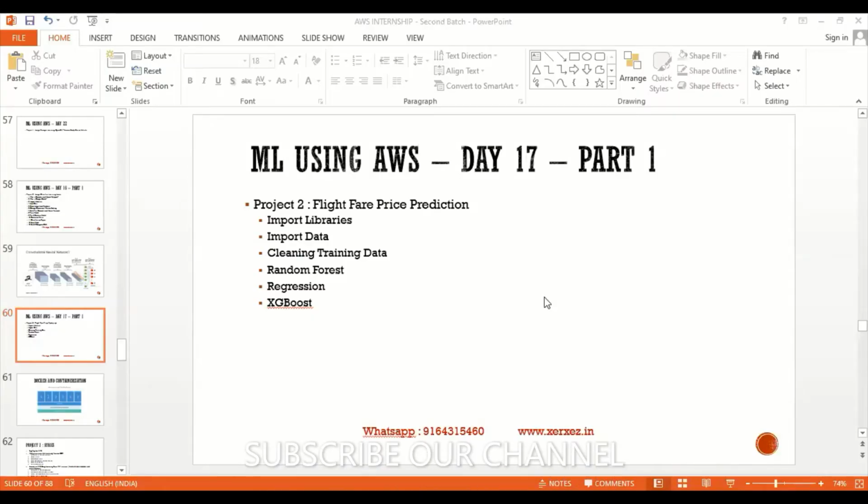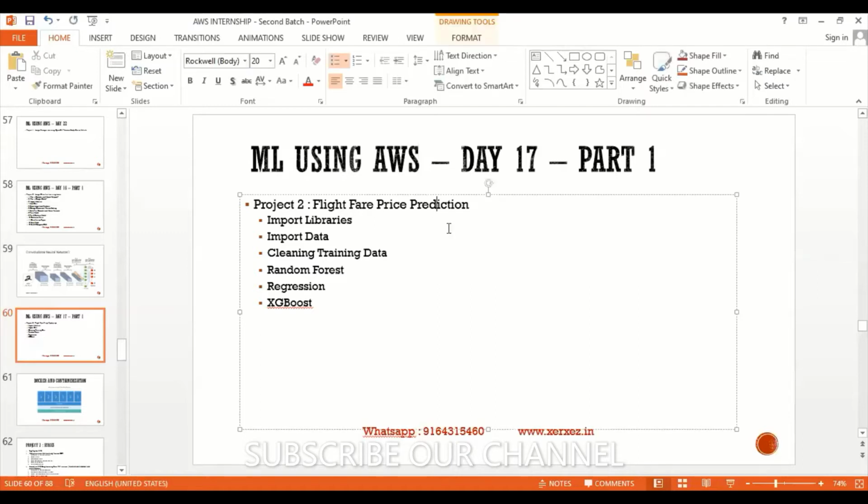The flight fare price detection. Is it okay, participants? Yes, sir. Today's project is a bit lengthy. My agenda is to cover this much, and this part is the main important one.